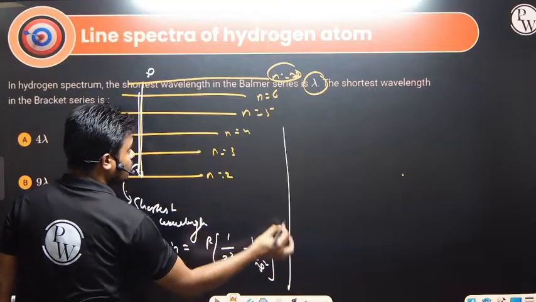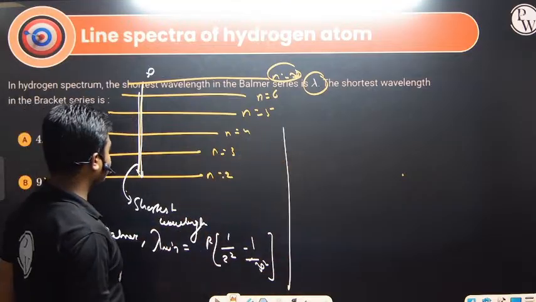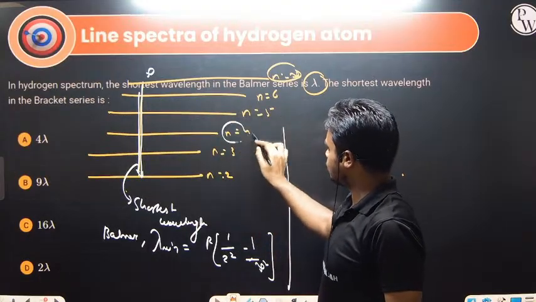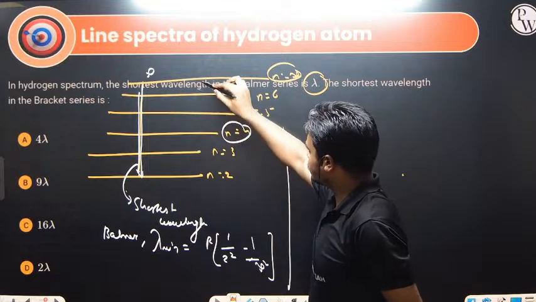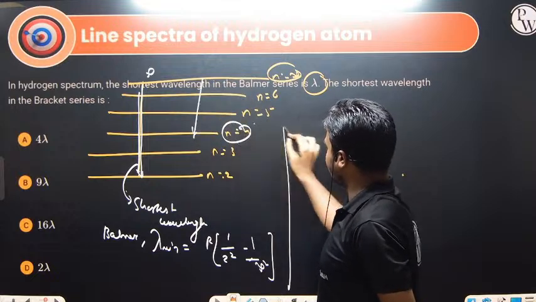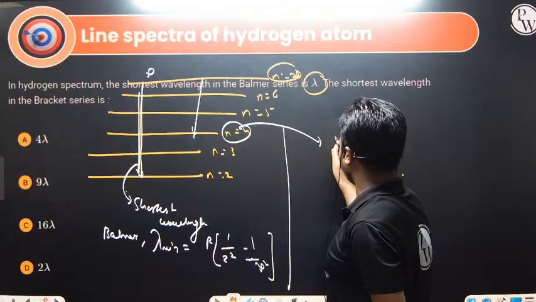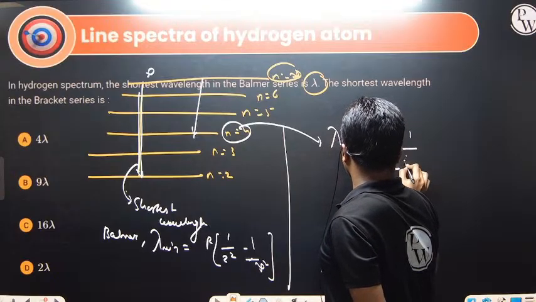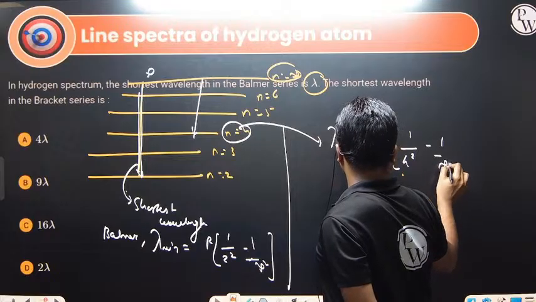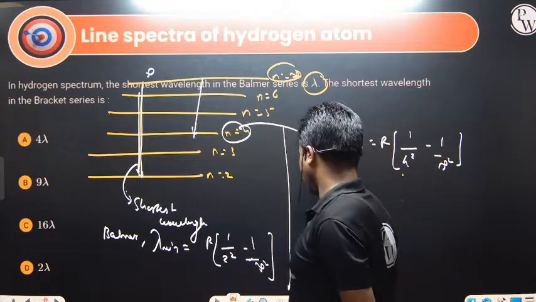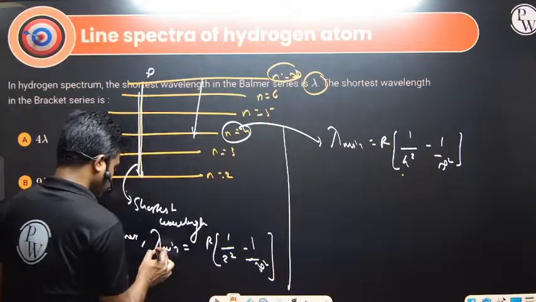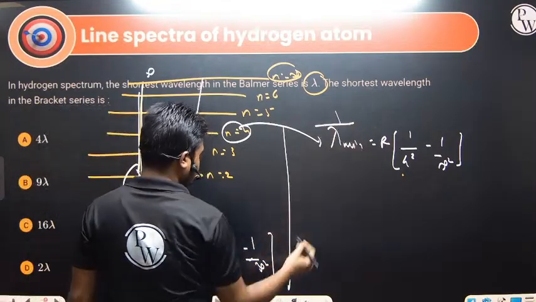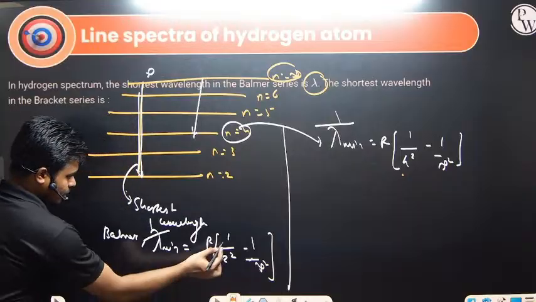Next, the shortest wavelength in the Brackett series. What is Brackett series? n equals 2, n equals 3, that is n equals 4. This one we have to take as Brackett series, again infinity to 4. In this case, for the Brackett series, the shortest wavelength is given by 1 by lambda minimum equals R multiplied by 1 by 4 square minus 1 by infinity square. So from here we got 1 by 4.